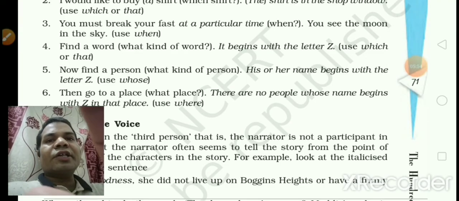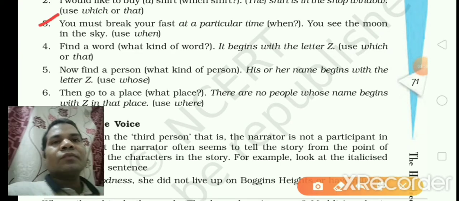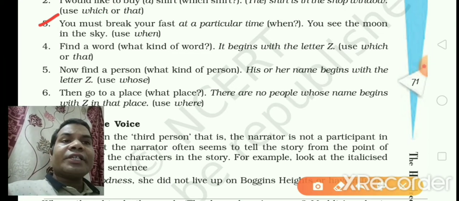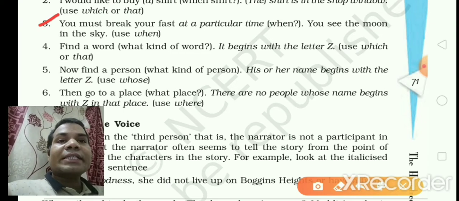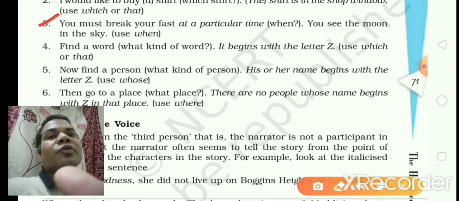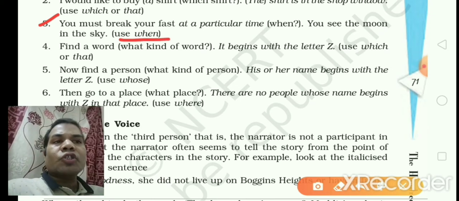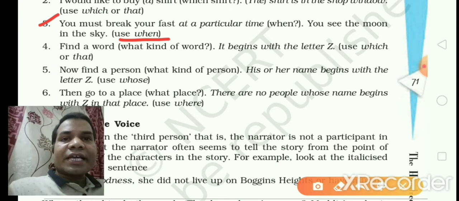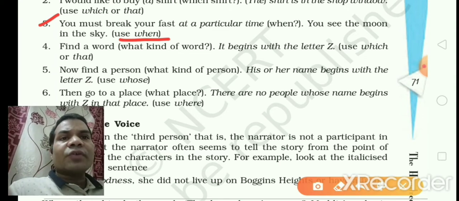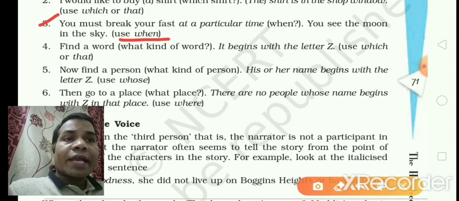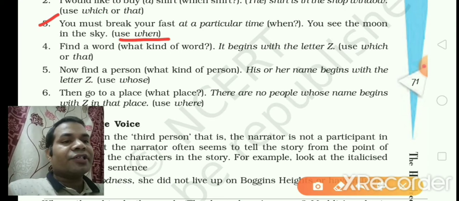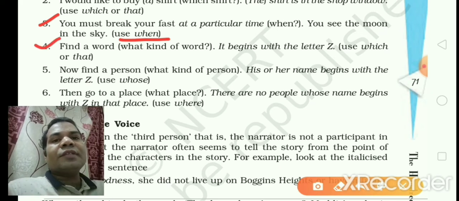Now look at the third one. You must break your fast at a particular time when you see the moon in the sky. Yes, you have to use when. Now join these two sentences using when. Yes, you must break your fast when you see the moon in the sky. Very good.